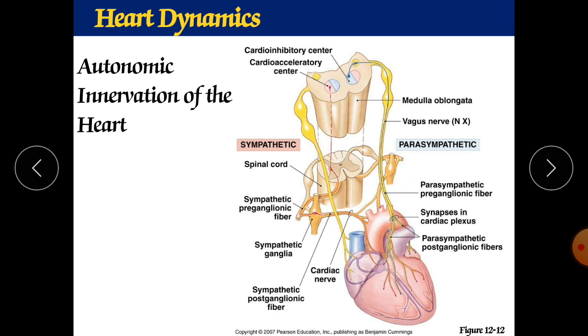Whenever we have high blood pressure, the parasympathetic neuron is going to be activated, along with the vagus nerve. Along with the vagus nerve, they will decrease your blood pressure and decrease your blood volume. And whenever the signal says that blood pressure has declined, immediately the signal goes here to the center.